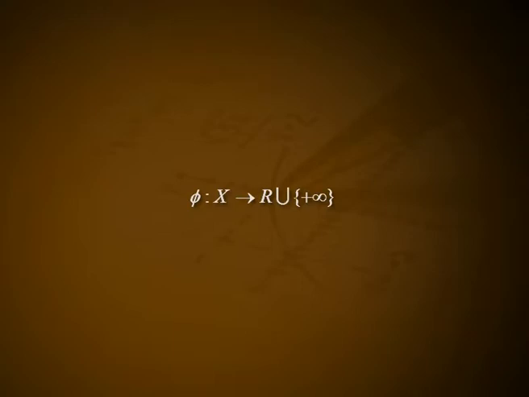Let (X, d) be a complete metric space. Let further phi from X to R union plus infinity be lower semi-continuous and bounded below. Then for a given epsilon greater than 0, there exists u_epsilon belonging to X such that phi of u_epsilon is less than or equal to infimum over X of phi plus epsilon, and phi of u_epsilon is less than phi of u plus epsilon times d of u comma u_epsilon for every u belonging to X with u not equal to u_epsilon.